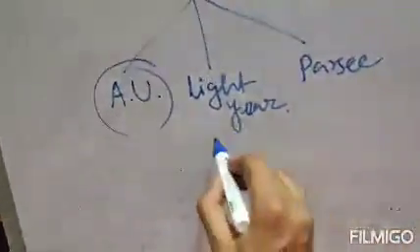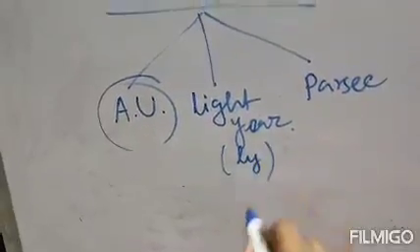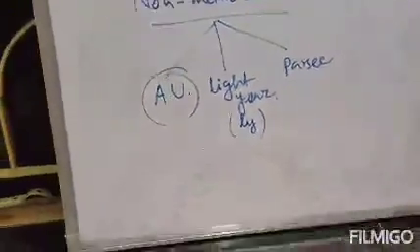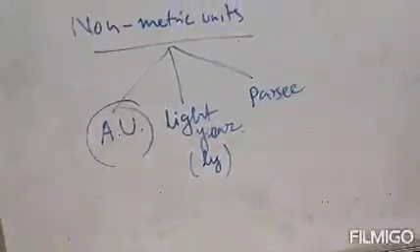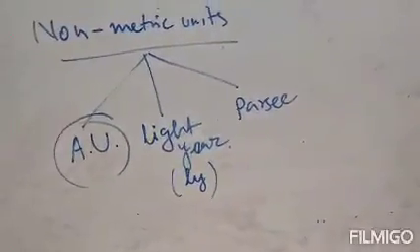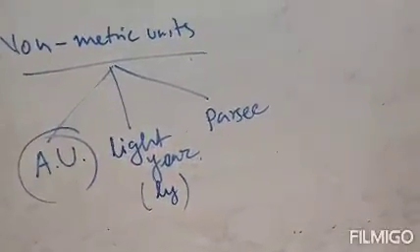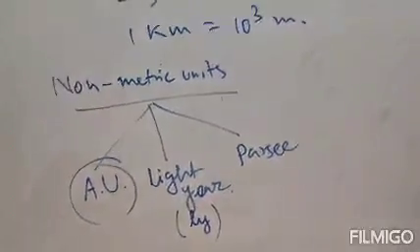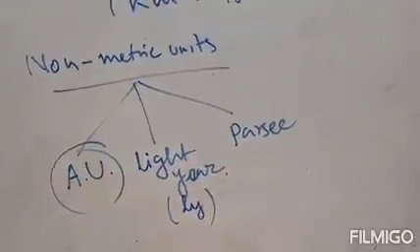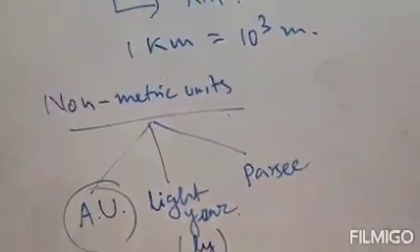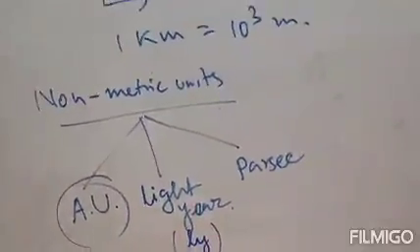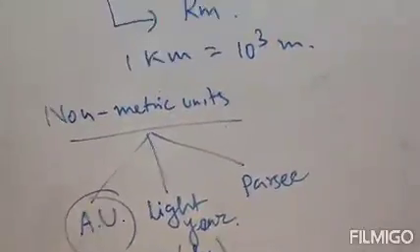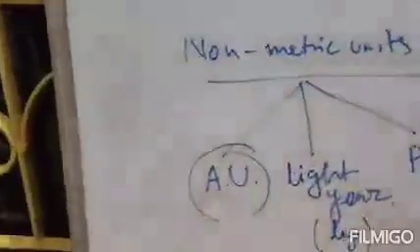Light year is generally written as LY. In short, light year is written as LY. So light year is the distance travelled by light in vacuum in 1 year. That means in 1 year, the distance travelled by light in vacuum is your 1 light year. Clear? So what is the value of light year?